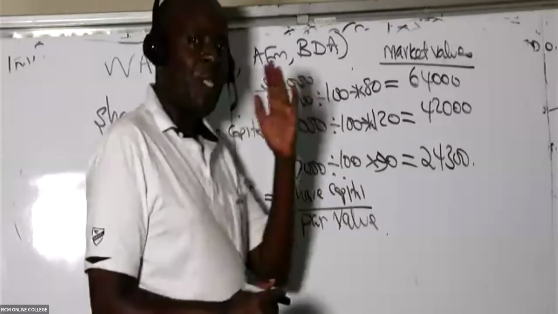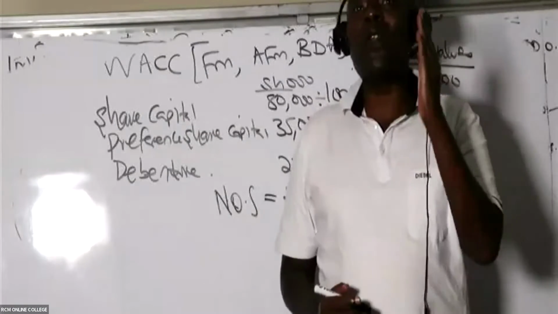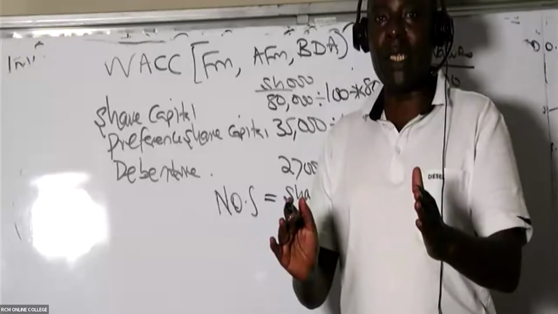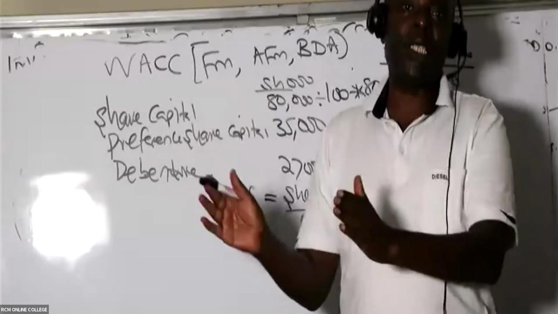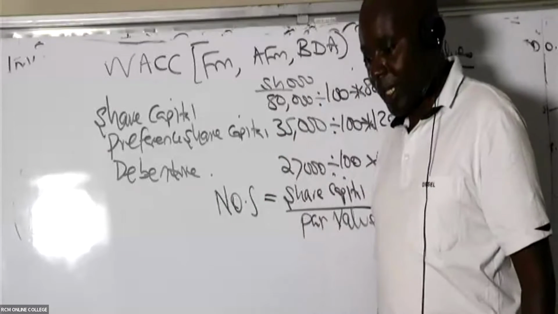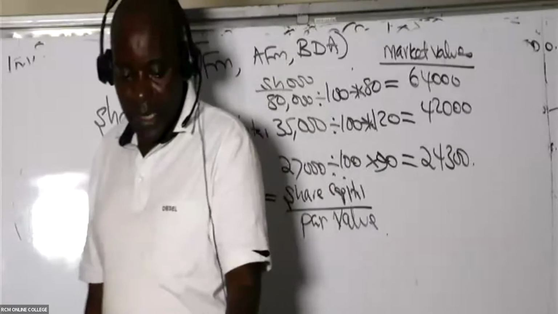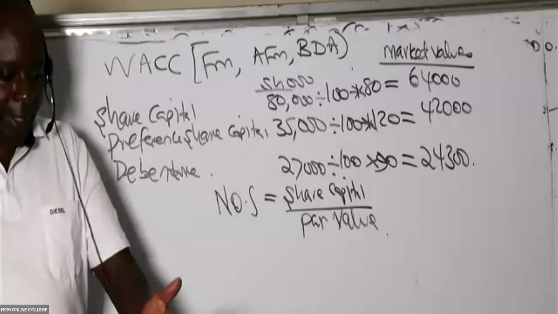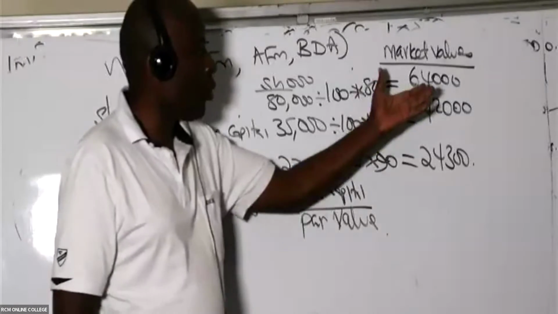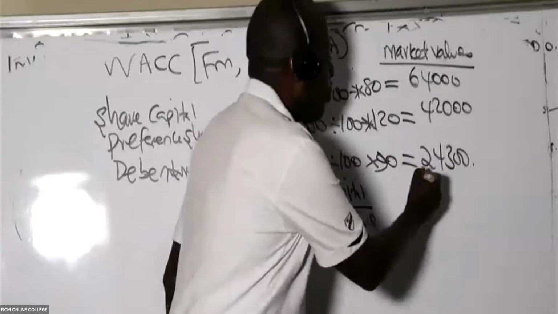So up to here, ladies and gentlemen, I would want to take a roll call and know for sure whether we are still on the same line. Are we moving together, or am I in my own world? Okay, I can see so many yeses here. Please feel free to ask questions. Of course, I would be interested in getting the total market value.